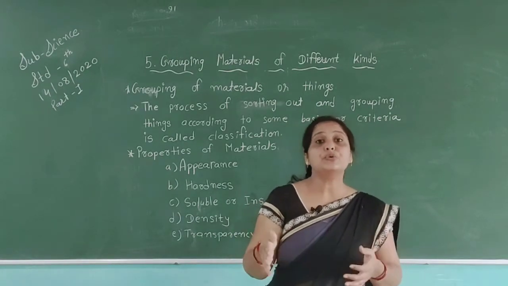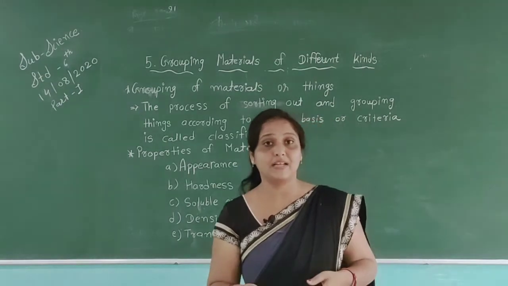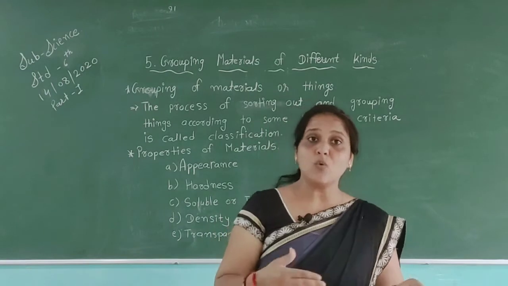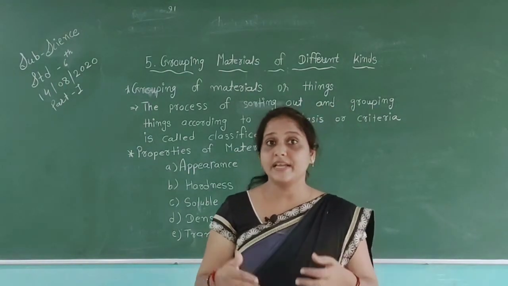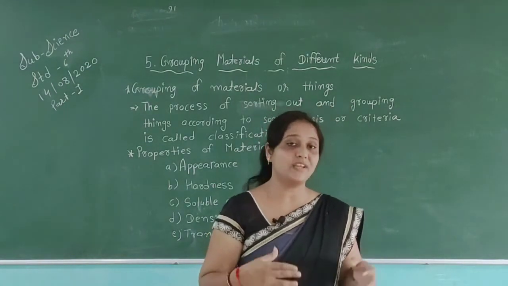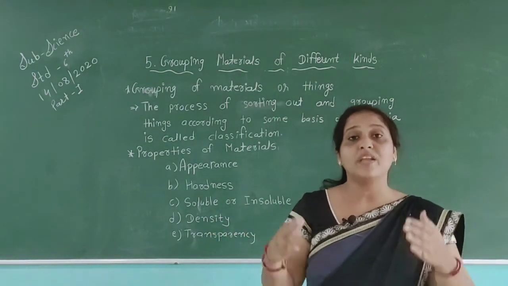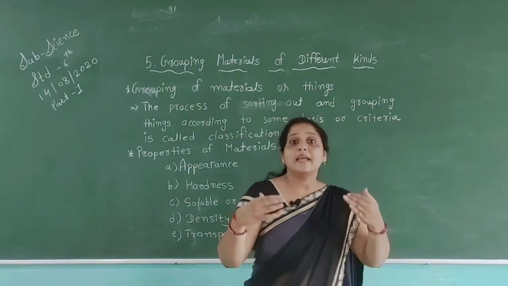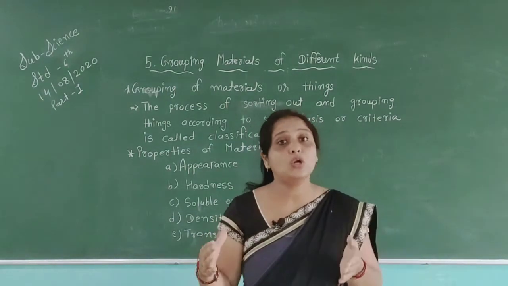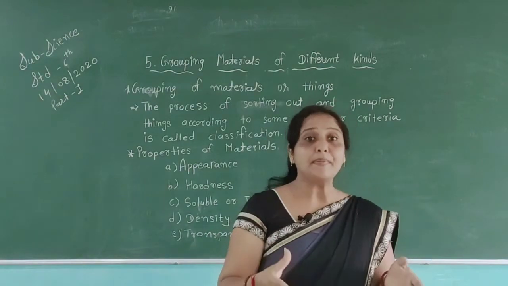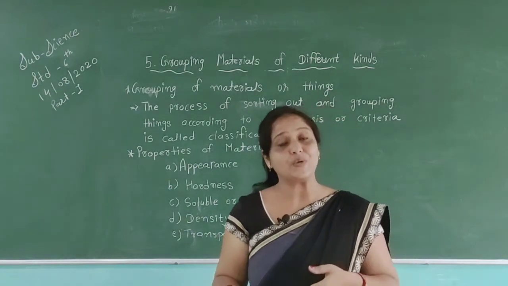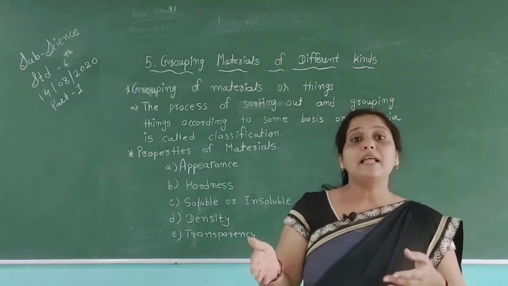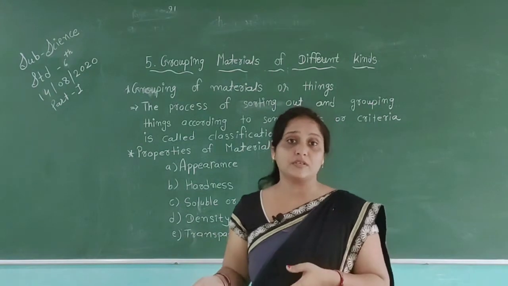All animals use different features to survive, and some types of animals, for example domestic animals and wild animals, are different from each other. We cannot keep wild animals at our home. We can keep domestic animals at our home. Like animals, people also have different habits. For example, in food habits, some people like to eat rice, some people like to eat chapatis. So people also have different features.